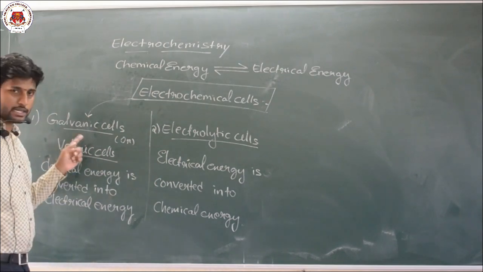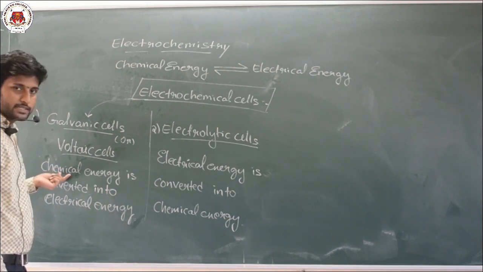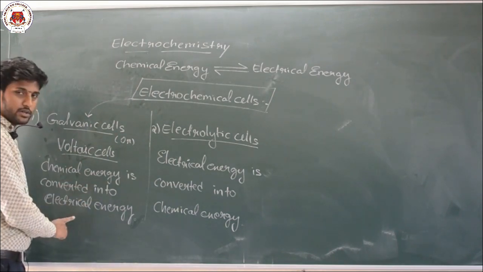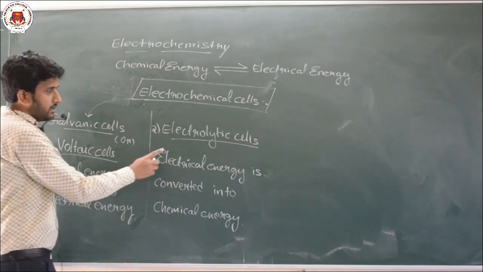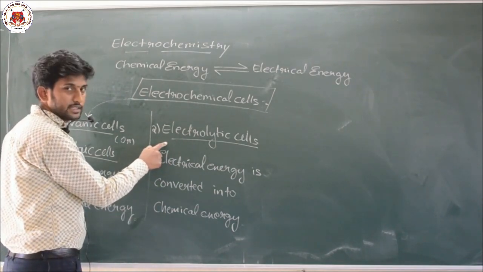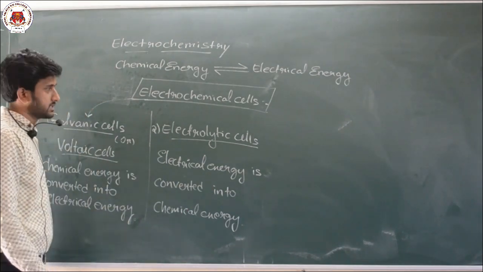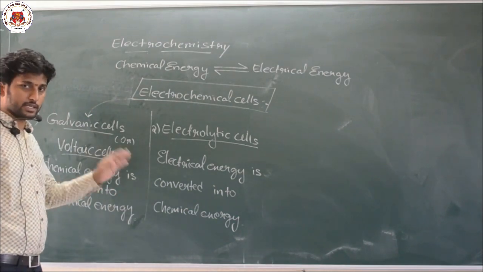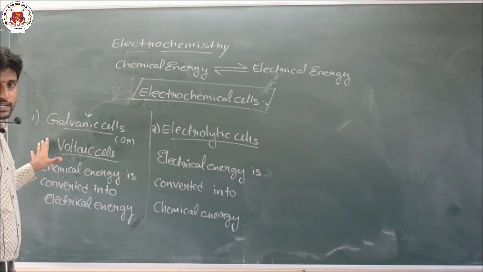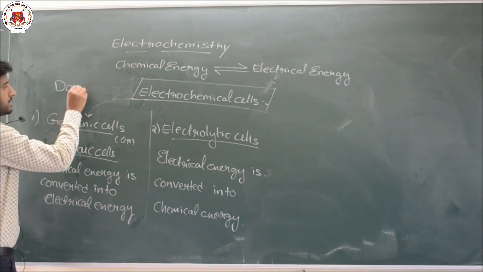Now, what are galvanic cells or voltaic cells? The electrochemical cells in which chemical energy is converted into electrical energy. What are electrolytic cells? The electrochemical cells in which electrical energy is converted into chemical energy are said to be electrolytic cells. Now, in our syllabus, we have a detailed study of one of the galvanic cells called the Daniell